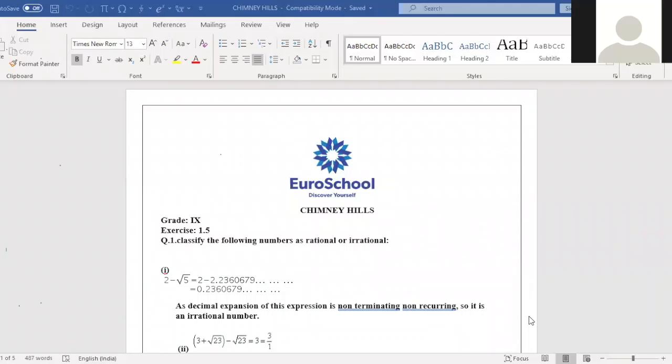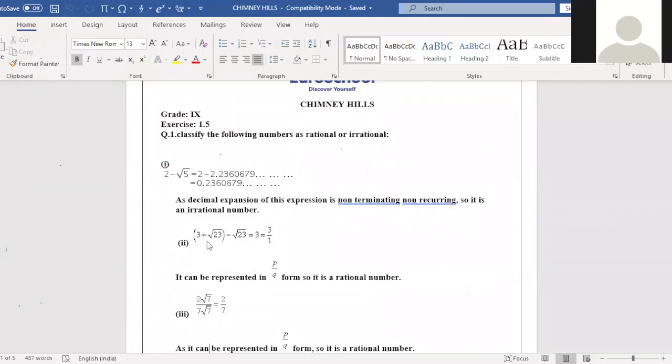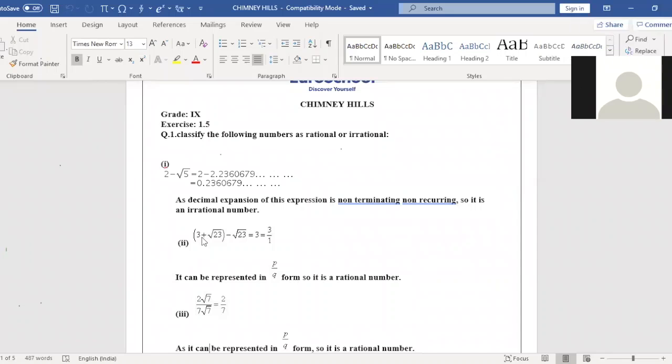The second question: 3 plus root 23 minus root 23. Here we have to use the BODMAS rule. First, we have to take out the bracket. So plus root 23 minus root 23 will get cancelled. So the answer is 3. 3 we can write in the form of 3 by 1. 3 by 1 is a rational number.